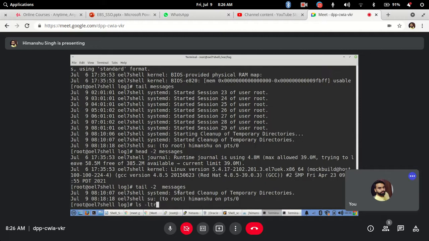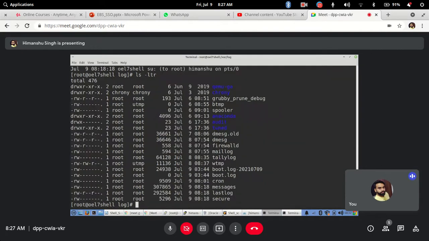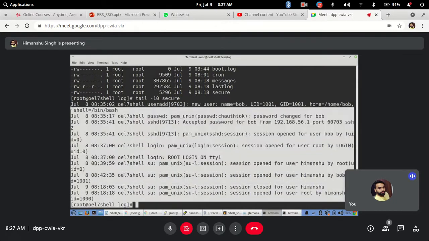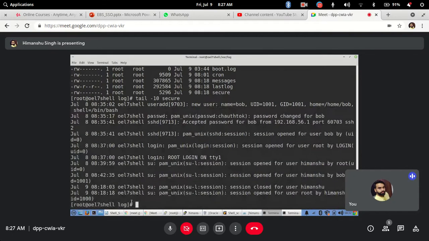Let's say I am doing it here, so I will use this file, secure file. Secure file has who connects, who doesn't connect. So there is an option, I can say tail hyphen 10f. What does this mean? Show me the last 10 lines plus keep showing me the latest content for f. If I just do it without f, it will only show me 10 lines, it has completed the command, and come back to my shell prompt.